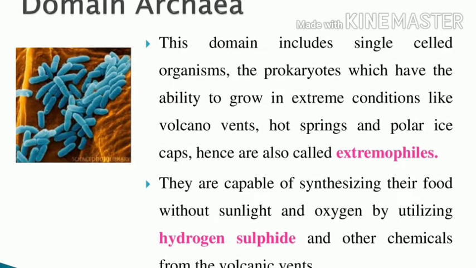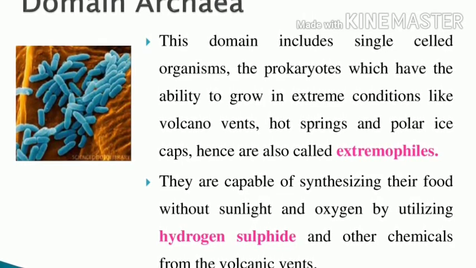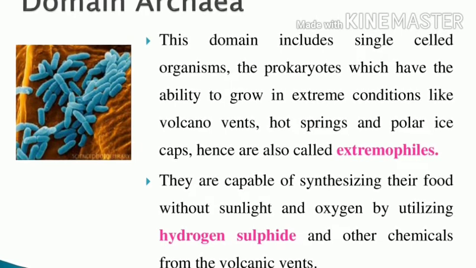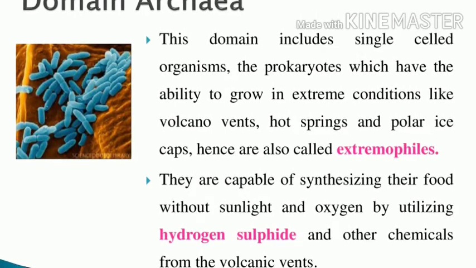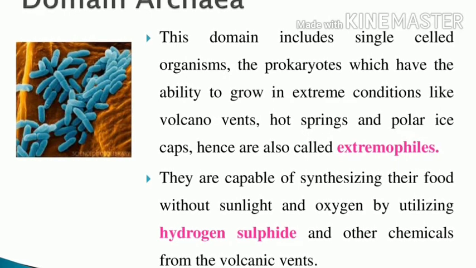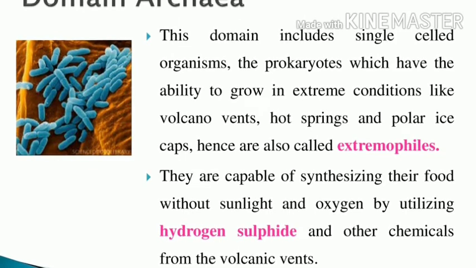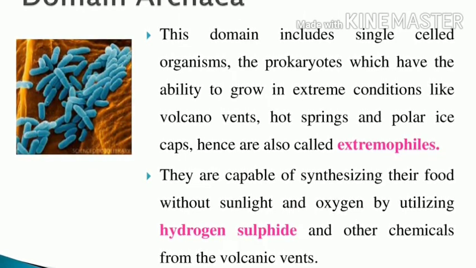These archaea synthesize their food without sunlight. There is no need for sunlight and oxygen. By utilizing hydrogen sulfide and other chemicals from the volcanic vents, they can survive. Can you understand? What is domain archaea?